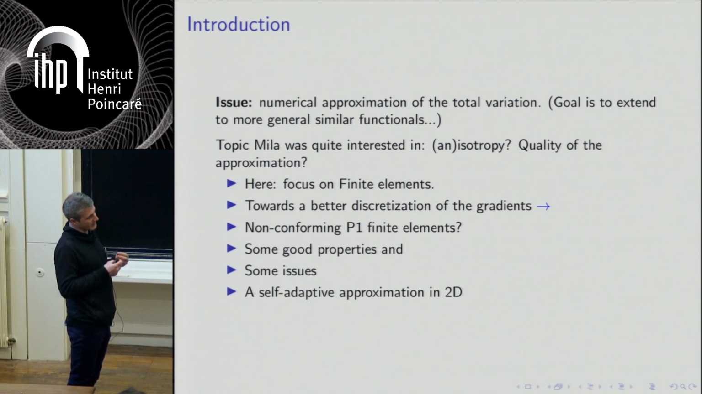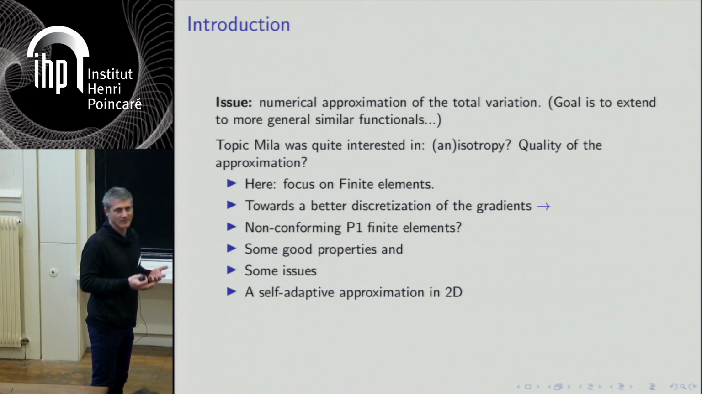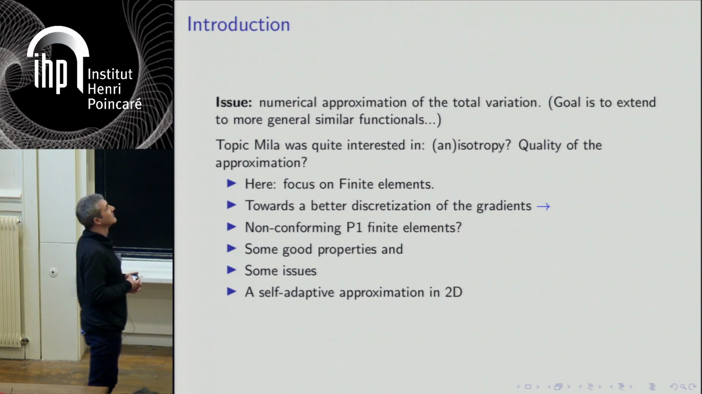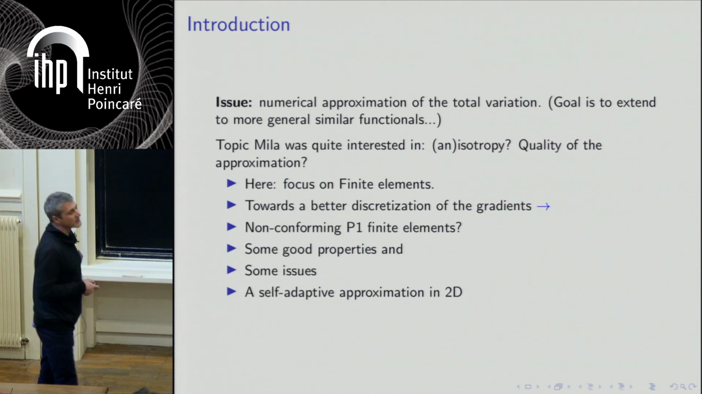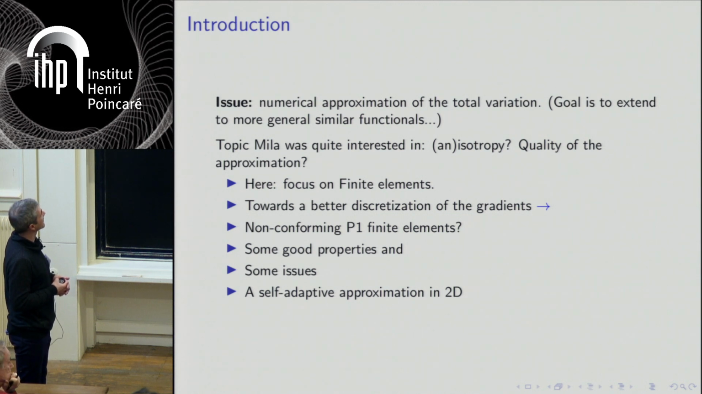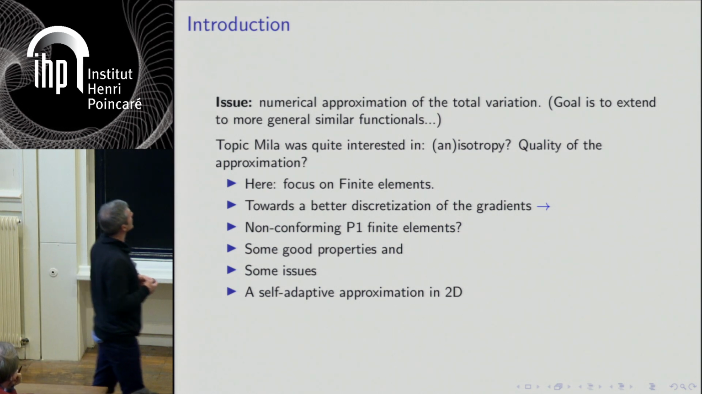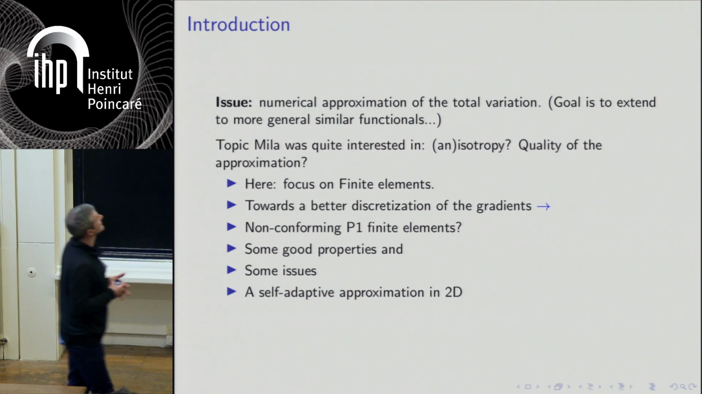So the idea was that we don't want, for instance, to refine our discretization too much, and to use discretizations which are quite related to the standard grid which is given by the pixels of the image. So Mila was quite interested in the quality of the approximations of functionals like the total variation. And we decided to focus on finite elements for reasons which will be made clear, I hope, in this talk. And we wanted to try to understand how to better discretize the gradients.